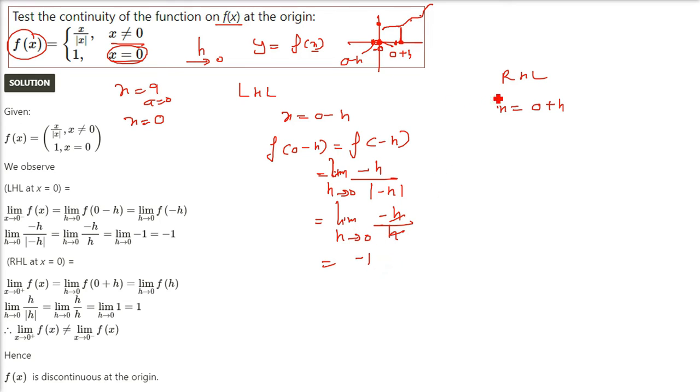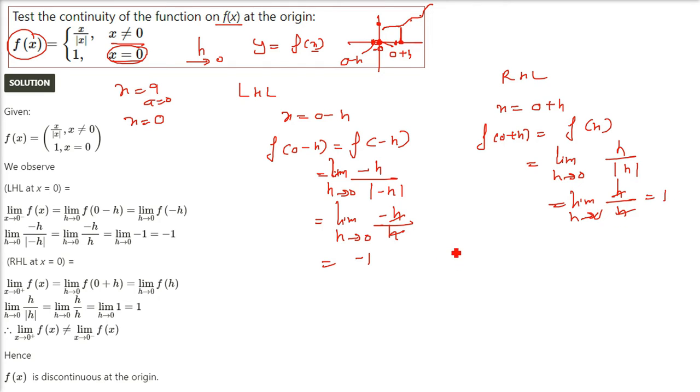Okay. Coming to the right hand limit. Now x is 0 plus h. So again we'll put 0 plus h, which is equal to h, in f(x). So limit h tends to 0, in place of x I'm replacing it by 0 plus h, or you can call it h. h by modulus of h. Modulus of h is simply h. So limit h tends to 0, h gets cancelled, you get 1.